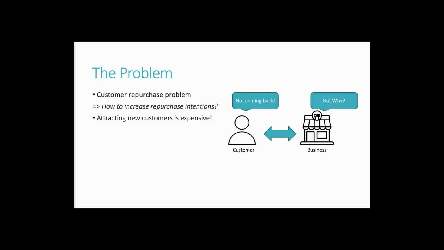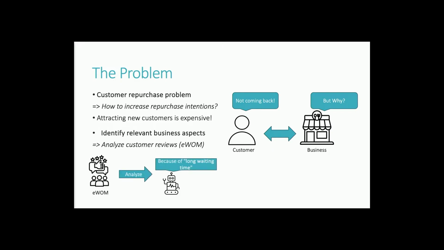So this talk is about the customer repurchase intention problem. Basically what we are interested in is finding out why some customers are coming back to a business while others don't. Or in other words, how we can increase customers' repurchase intentions. For this, we propose to analyze textual reviews, also referred to as electronic word of mouth, or EWOM for short. Our idea is to apply Explainable AI to those to generate recommendations for the business owner so that they know what they have to work on in order to make customers come back.